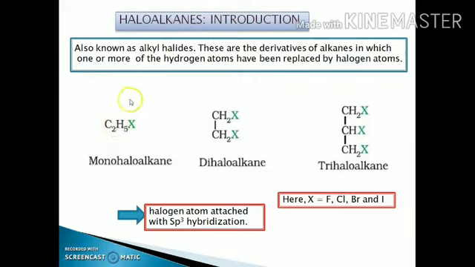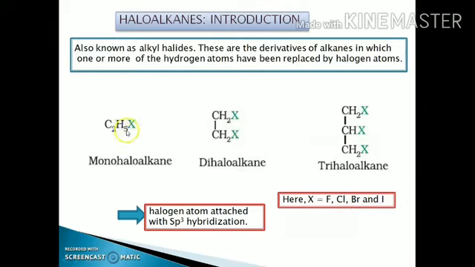When one or more hydrogen atoms have been replaced by the halogen atoms, these are known as the haloalkanes, where halo means any halogen group which is present in group 17 of our periodic table. It may be fluorine, chlorine, bromine, iodine.